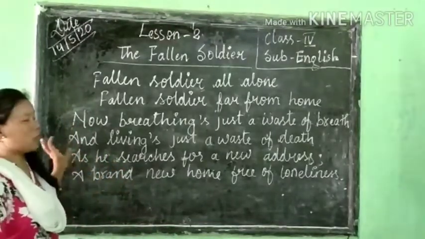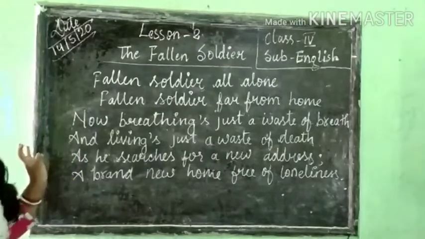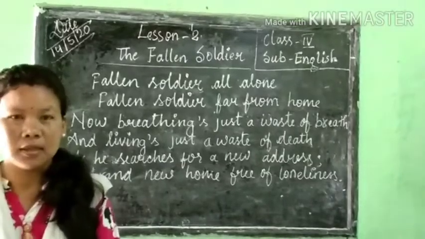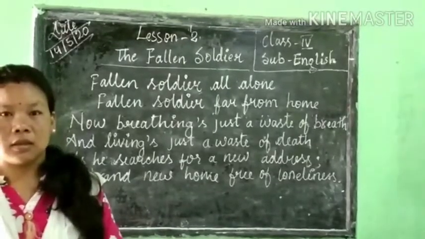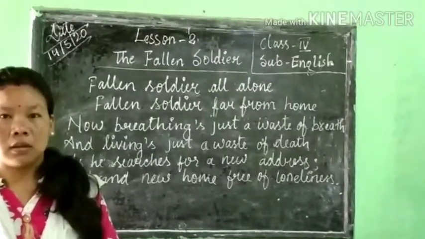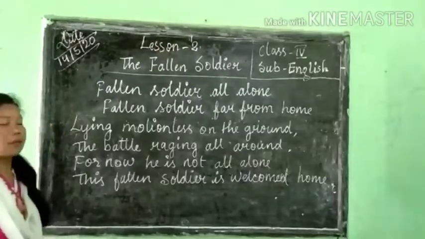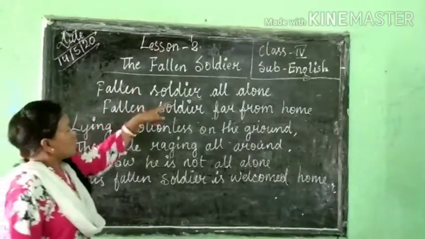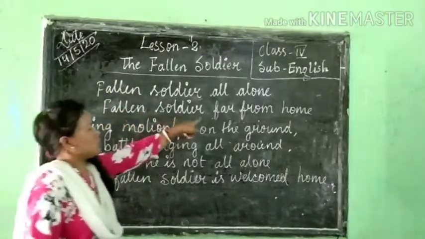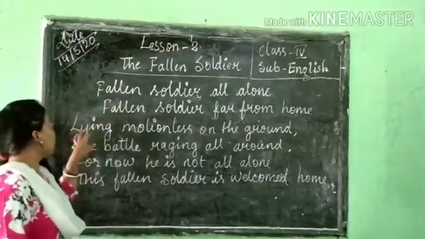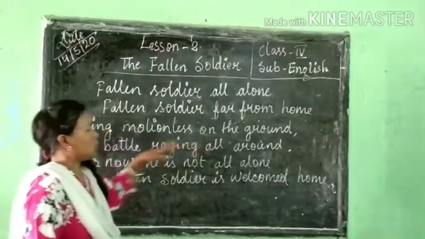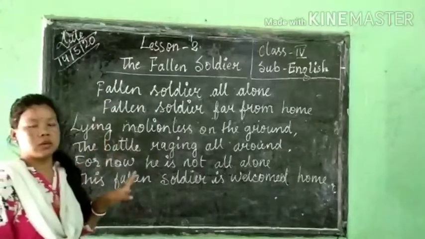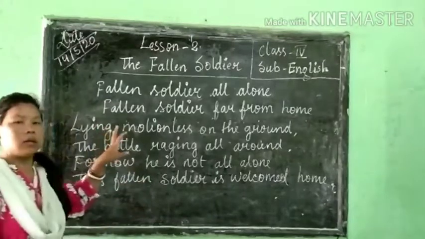Okay, so now the fourth stanza we will see. Okay, now this is the fourth stanza. The fallen soldier all alone, fallen soldier far from home, lying motionless on the ground. So here that fallen soldier is lying all alone, no one near him.